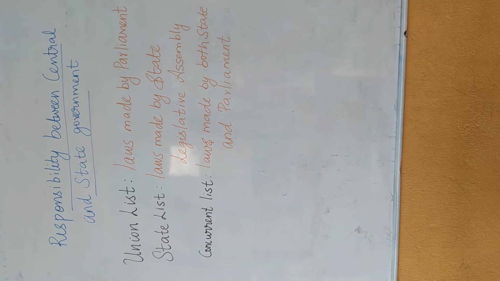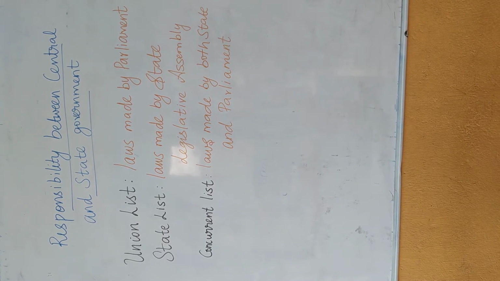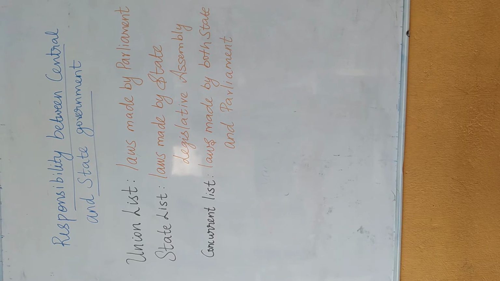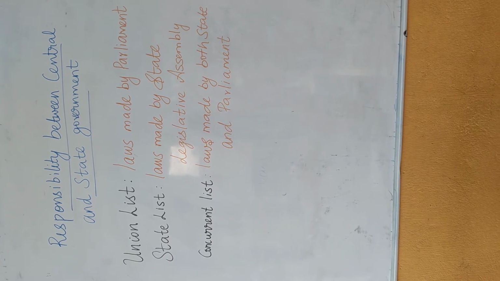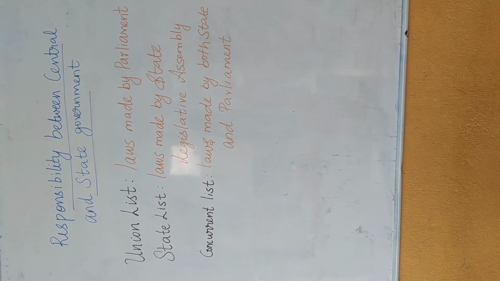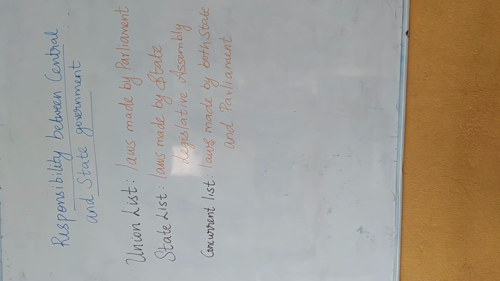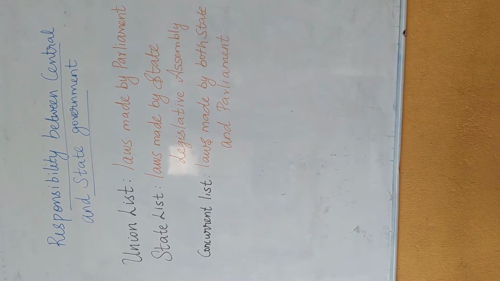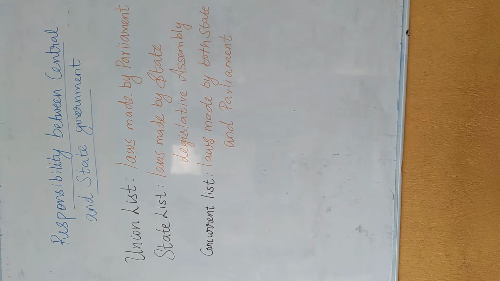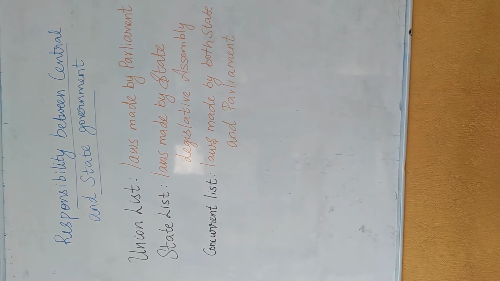State list. So state lists are the laws which are made by the state legislative assembly. Okay, it depends upon the different states. Examples: land reforms, agriculture, irrigation, sanitation, healthcare, everything will be done by the state legislature.